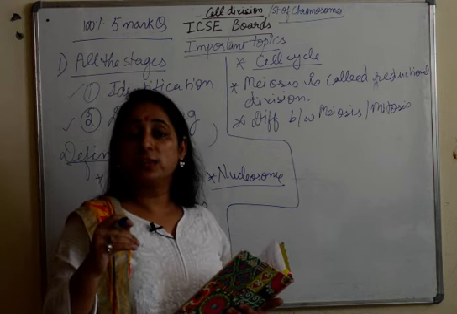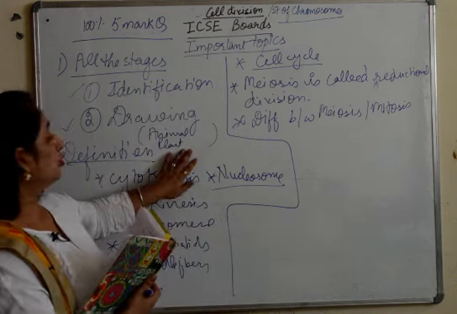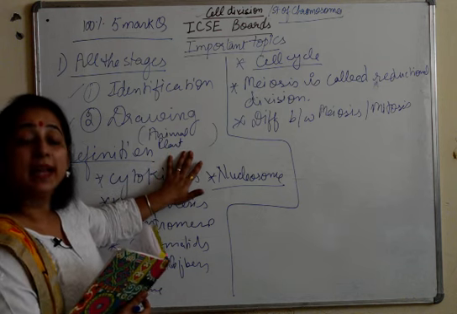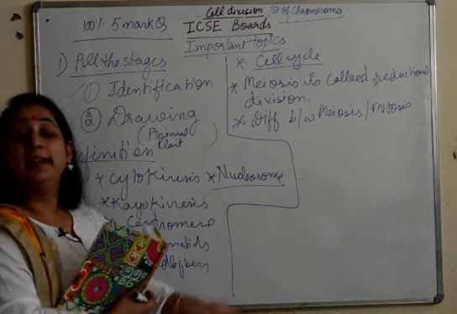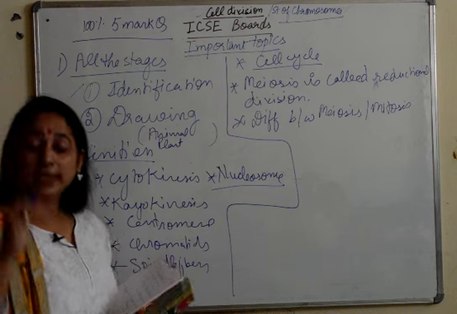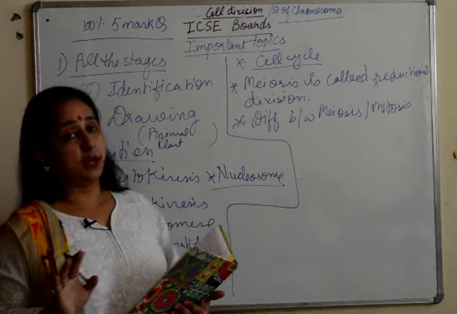So you need to do both the diagrams of plant and animal cell division, and please study them carefully, because they both can come for identification.